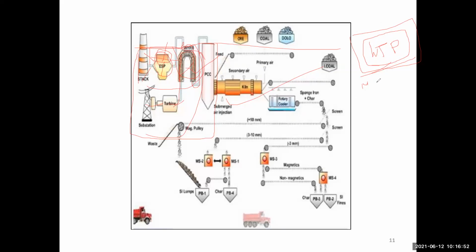In the WTP area, many types of projects are available. This is a cooling tower. Does anyone have an idea about the cooling tower? DM plant.